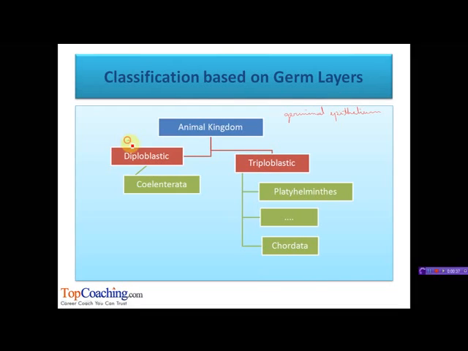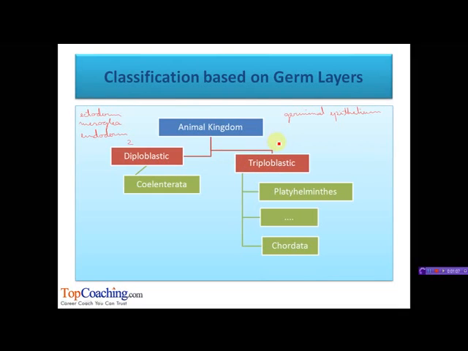Diploblastic animals have two germ layers, the outer ectoderm and the inner endoderm, with a non-cellular layer known as mesoglea between the two. Diploblastic animals consist of phylum Coelenterata. The other group is triploblastic.